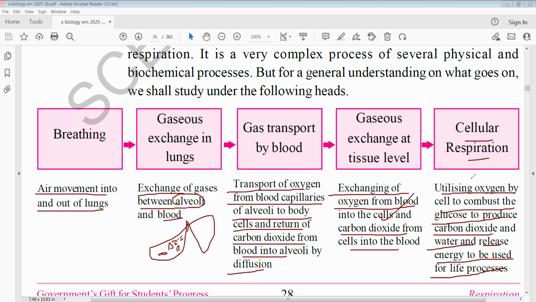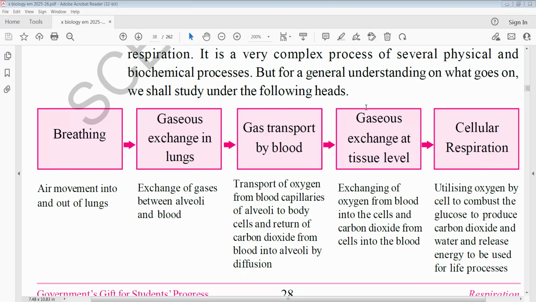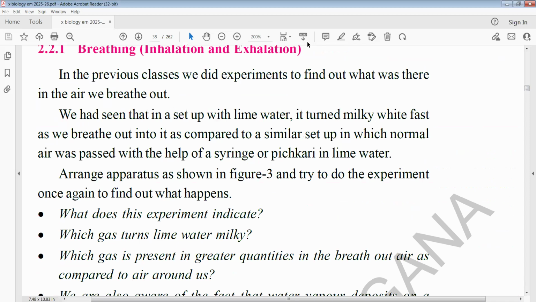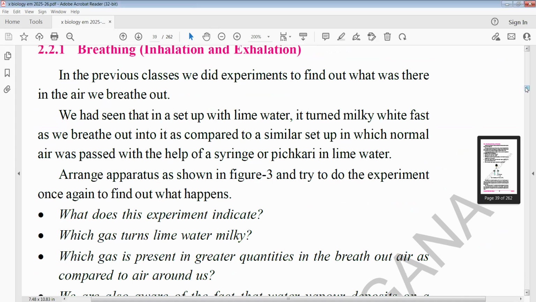That energy we use to carry out other work. To carry out respiration also, we use some of the energy. So this is also important.